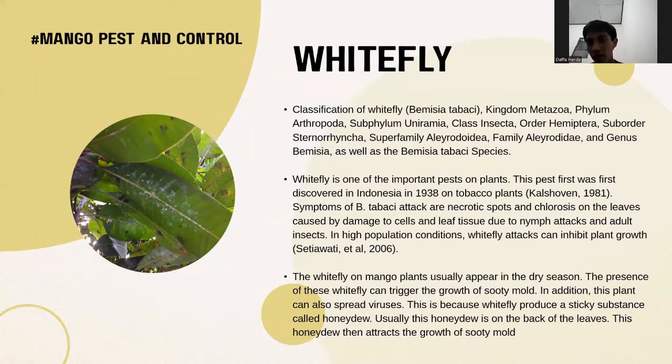Whitefly is one of the important pests on plants. The pest was first discovered in Indonesia in 1938 on tobacco plants. Symptoms of B. tabaci attack are necrotic spots and chlorosis on the leaves caused by damage to cells and leaf tissue due to the attack of adult insects.